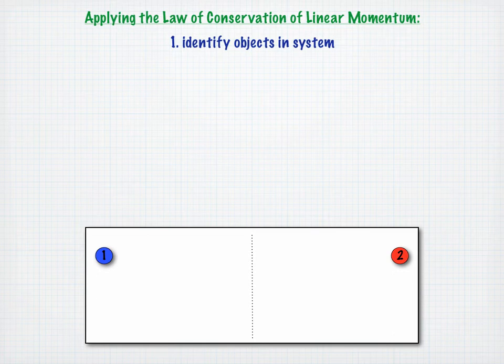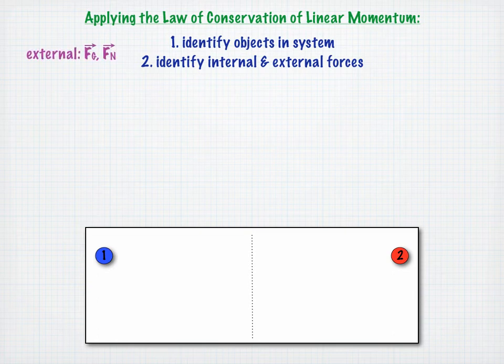Next, we need to identify the internal and external forces. We said we could ignore the external frictional force and air resistance, but we do have the external forces of the gravitational force and the normal force from the table acting on the pucks. Internally, during the collision, each puck will exert a contact force on the other puck.